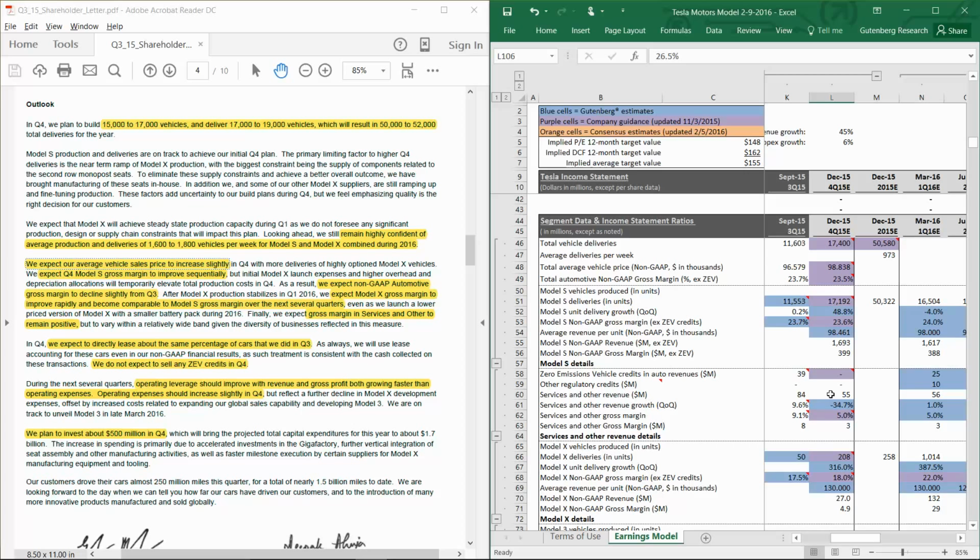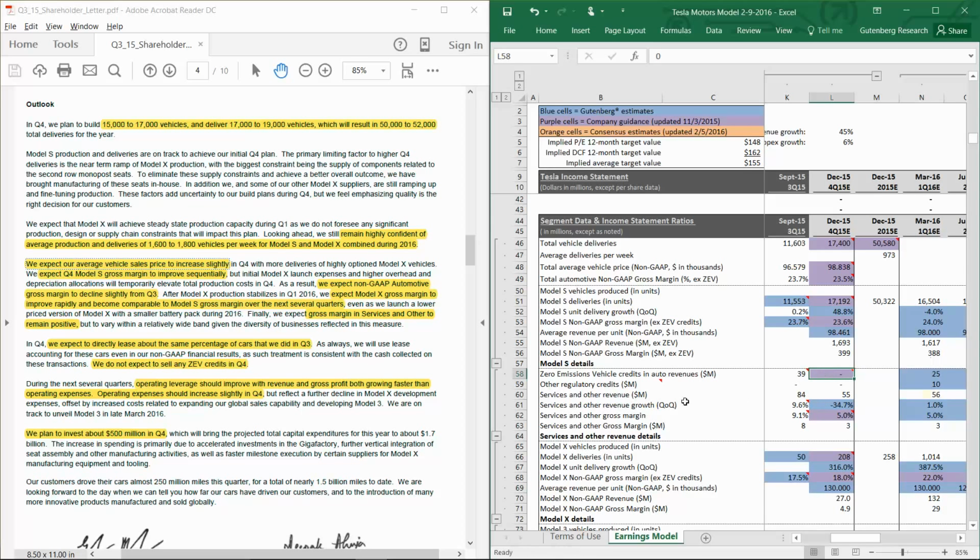So let's go with the Model X component first. We already had the disclosure in early January that they delivered 208 Model X vehicles in the fourth quarter. And so there's not going to be a huge contribution of revenue there. For the time being, we left the average selling price at $130,000.